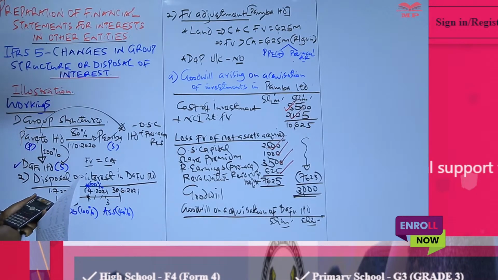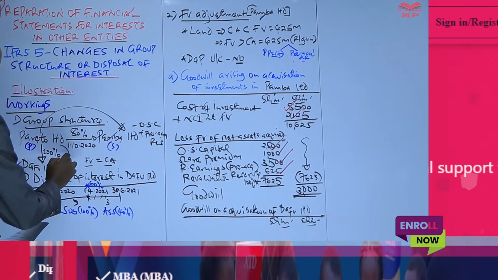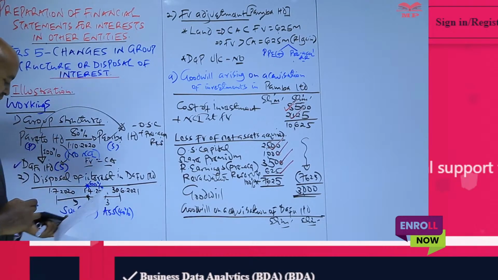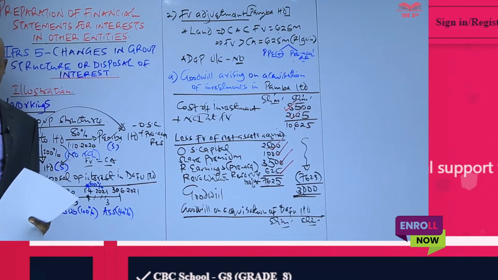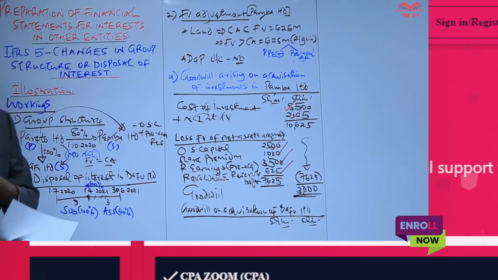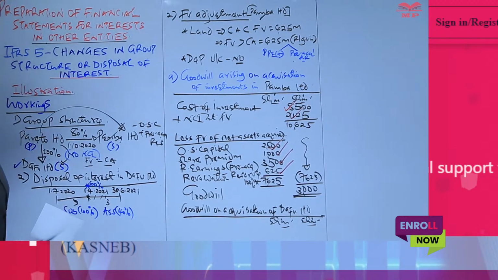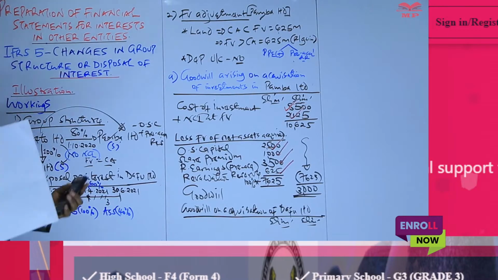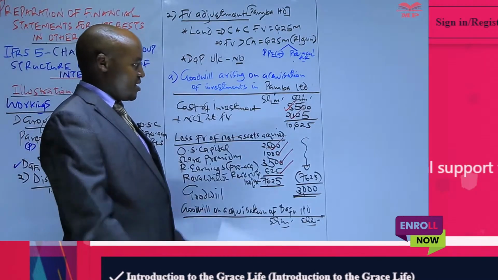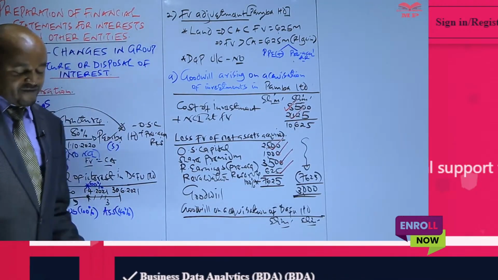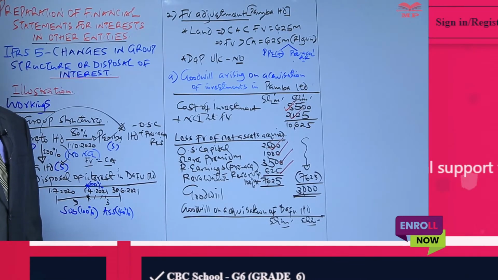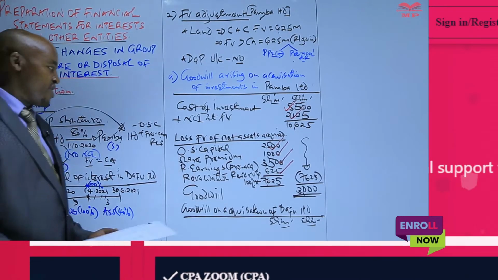Even before you compute the goodwill on acquisition of Dafu, it is very important for you to note that in Dafu there is no NCI. There is no NCI because you can see that the parent company acquired 100% of the shares issued by Dafu. So therefore in Dafu we don't have NCI. And that's why, despite the group using the full goodwill method in computation of goodwill, we are not given the NCI at fair value in Dafu, simply because there is no NCI.